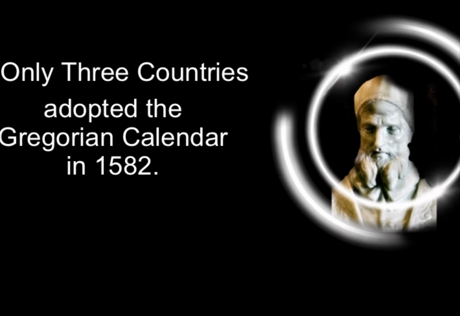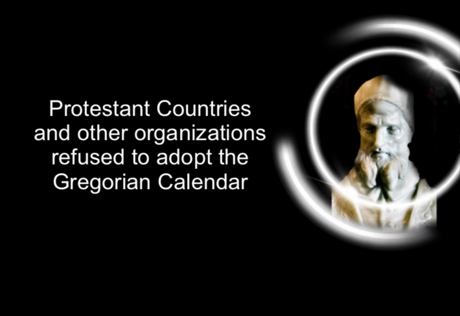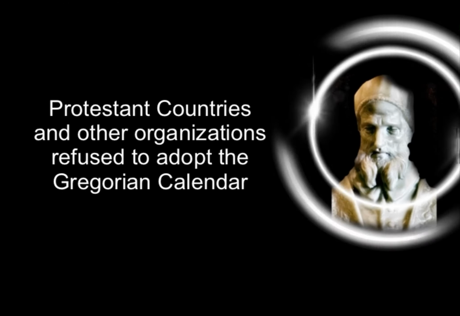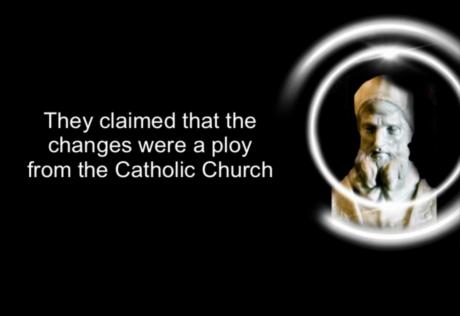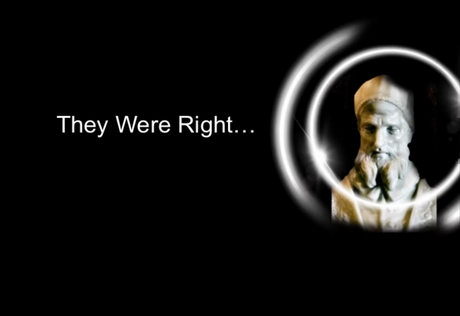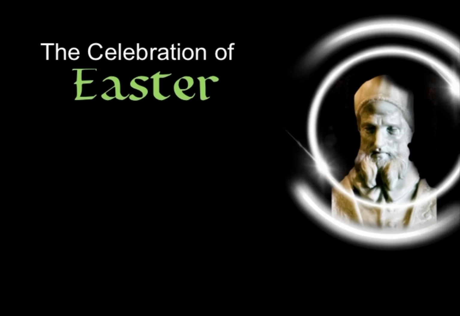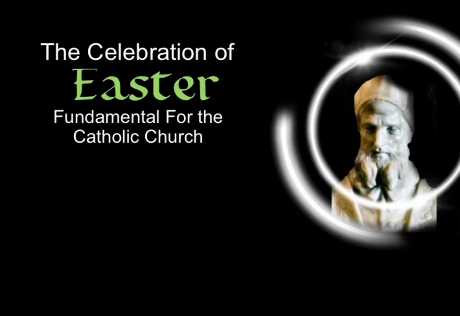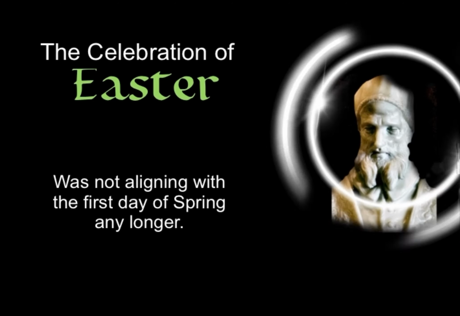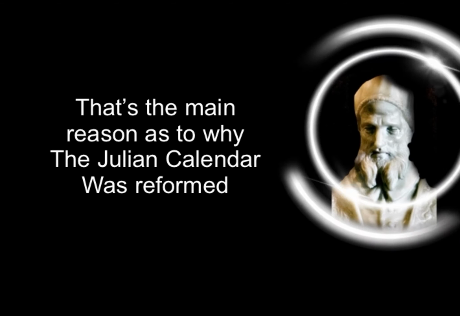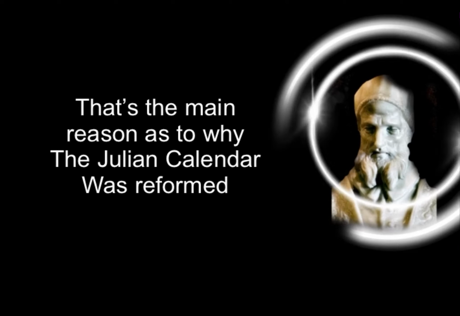Only 3 countries adopted the Gregorian calendar in 1582. Protestant countries and organizations refused to adopt the Gregorian calendar. They claimed that the changes were a ploy from the Catholic Church. They were right. The celebration of Easter, fundamental to the Catholic religion, was not aligning with the first day of spring any longer. That's the main reason why the Julian calendar was reformed.